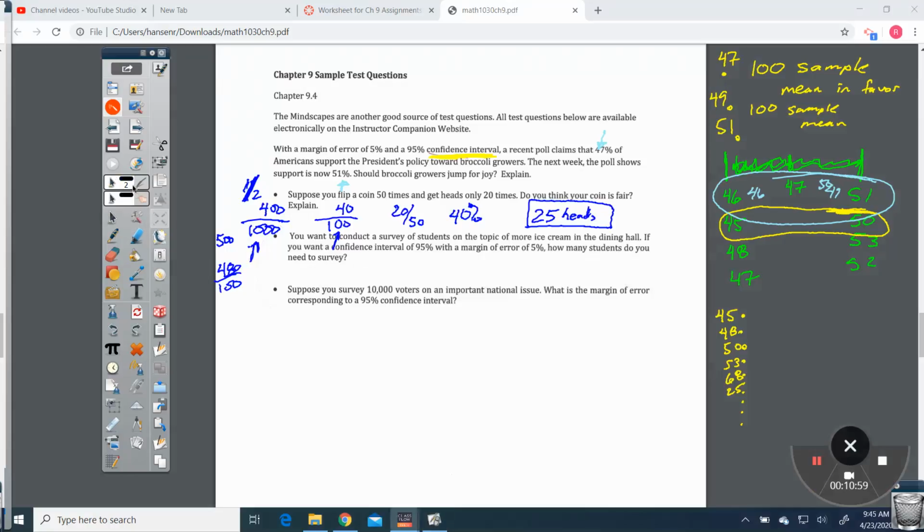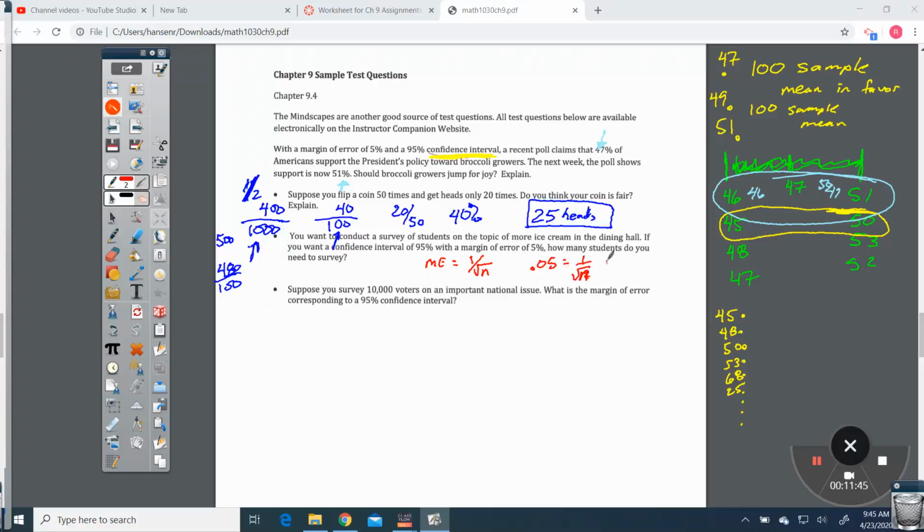So kind of like what I was mentioning before, we can get in some in-depth statistics, and I really don't want to do that for this. There's a simplified formula in chapter 9, section 4, that says if I want to find the margin of error, I can take 1 divided by the square root of n, and n is going to be our population size. So I want my margin of error to be 5%. I'm going to go 0.05 equals 1 over the square root of n.